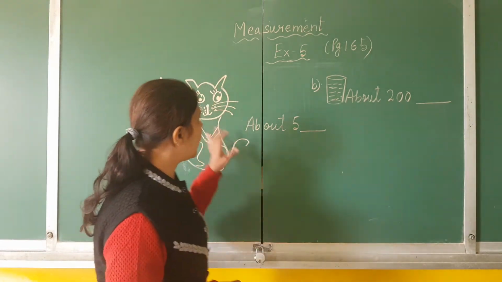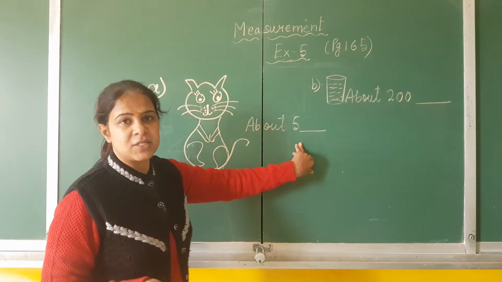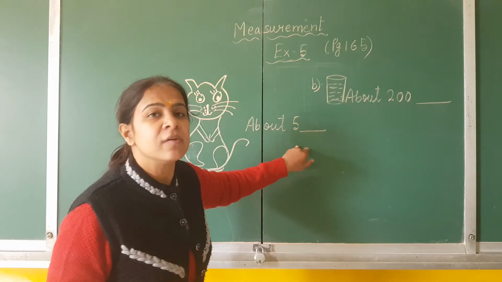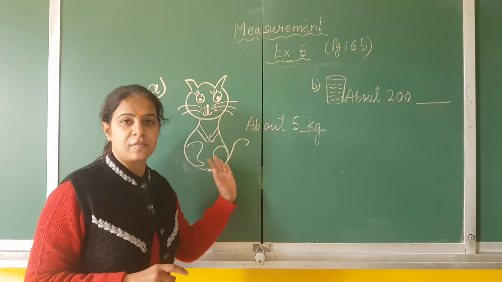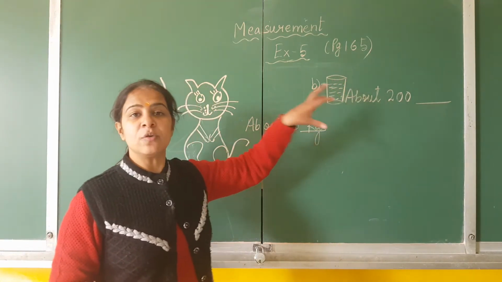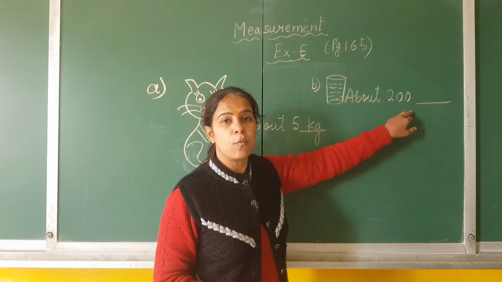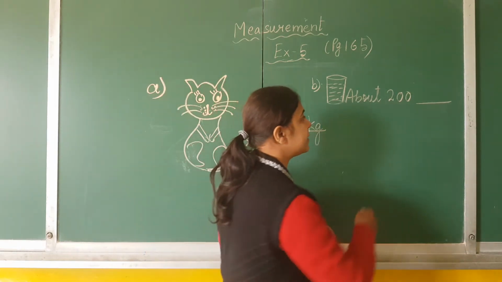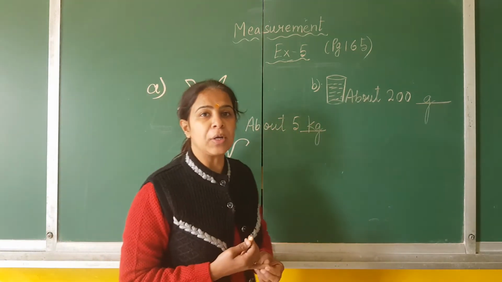So it's a cat that is given. The cat is about 5. What will be the best unit? Kilogram or gram? It is 5 kilogram. I will write that 5 kilogram is the weight of this cat. Now this is a glass, and you are supposed to find the weight of the glass. About 200, what? 200 gram or kilogram? It will be gram. So children, the rest of the questions you will do on your own.